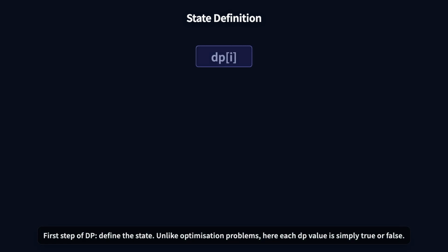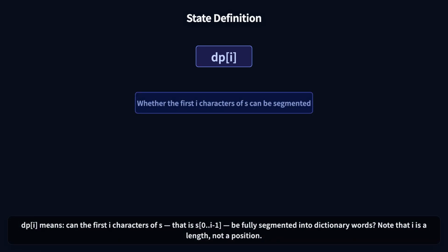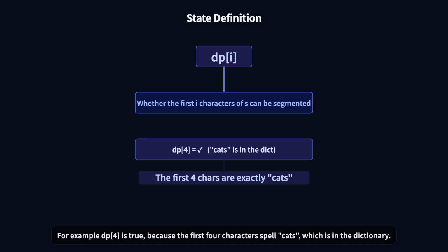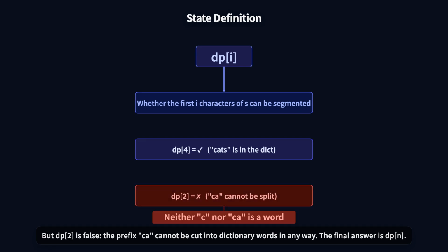First step of DP: define the state. Unlike optimization problems, here each DP value is simply true or false. dp[i] means: can the first i characters of s, that is s[0..i-1], be fully segmented into dictionary words? Note that i is a length, not a position. For example, dp[4] is true, because the first 4 characters spell cats, which is in the dictionary. But dp[2] is false. The prefix "ca" cannot be cut into dictionary words in any way. The final answer is dp[n].